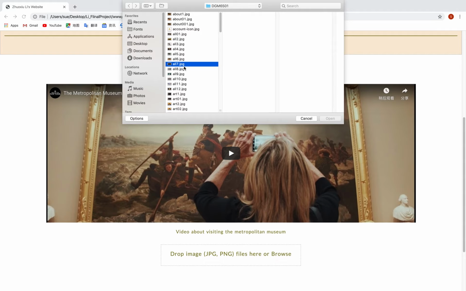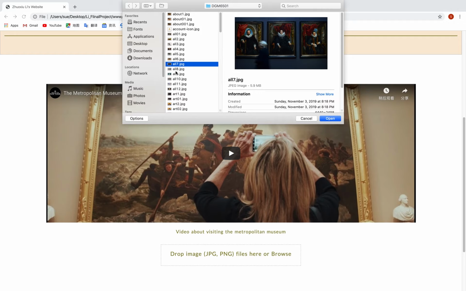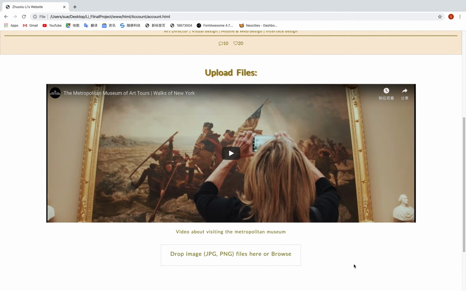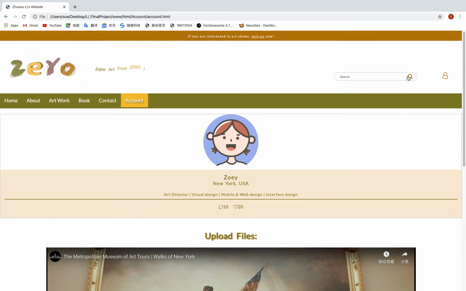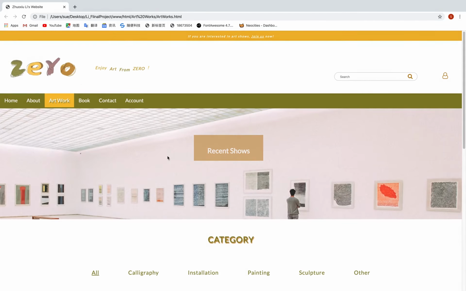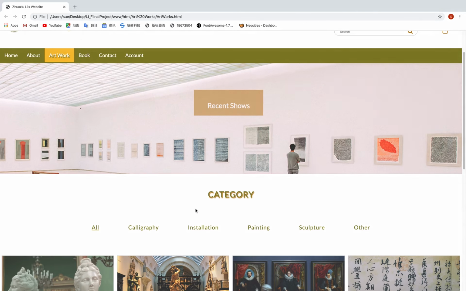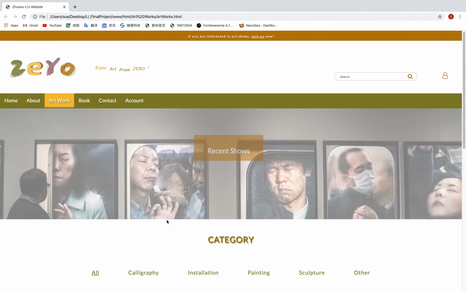You can choose each of them and open. The search button, you can click here so that you can go to the artwork page to see if you need some image, and this is the account button.